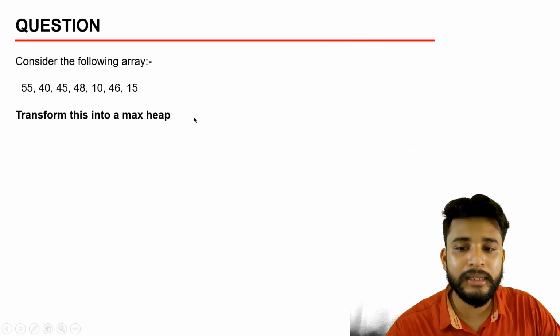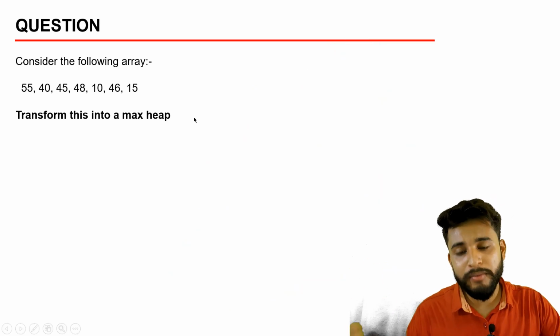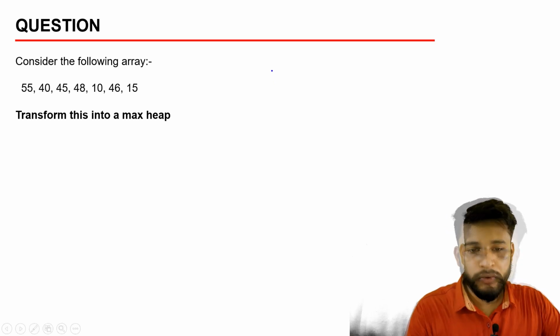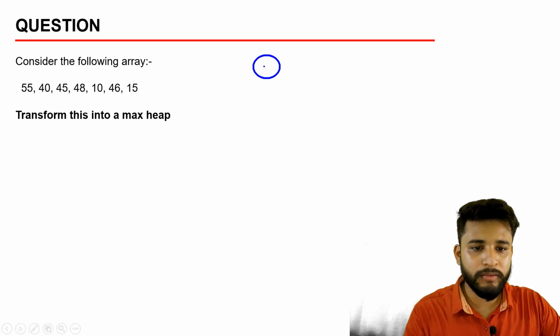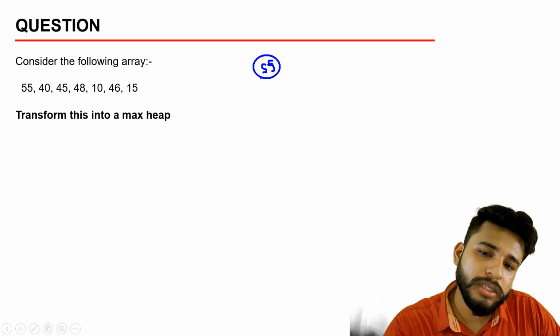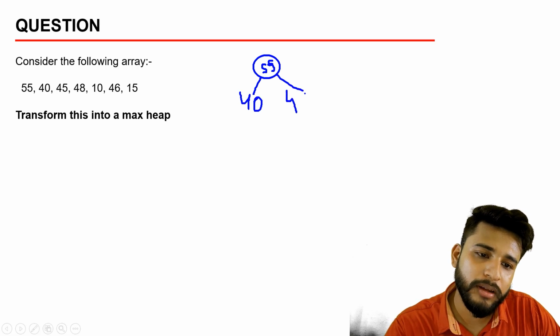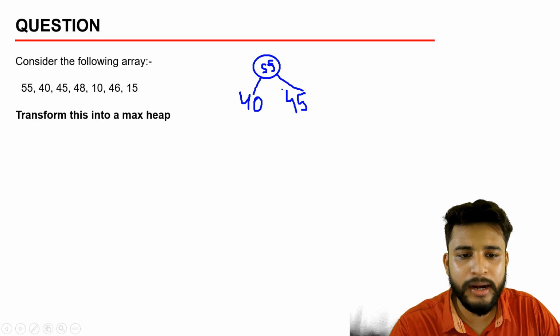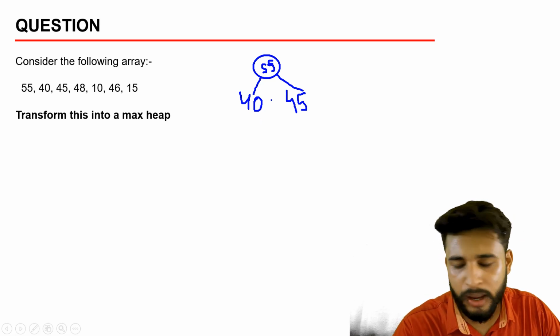So how can we build this? This is the basic question. Let me show you. Firstly, the first one, that is 55. 55 will be written here. Then what will be written? Suppose we write 40 here, then here 45. 40 and 45 are both less than 55, that is okay.